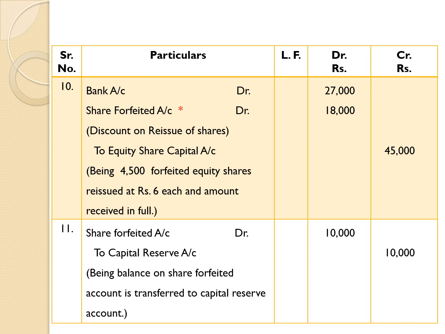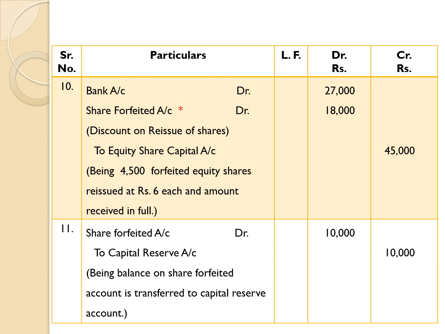Narration: 4,500 forfeited equity shares reissued at rupees 6 each and amount received in full. Last entry.